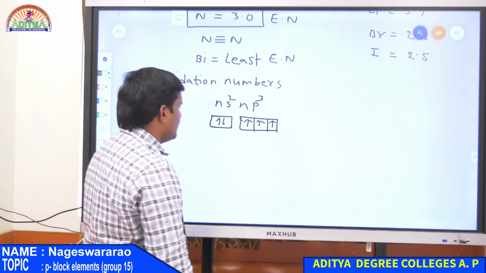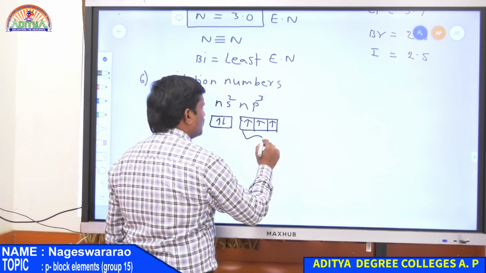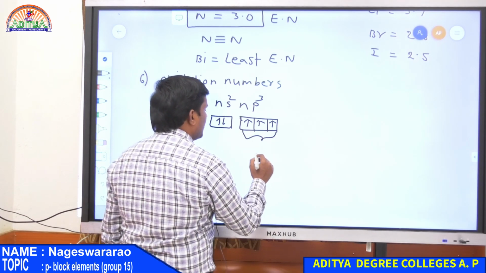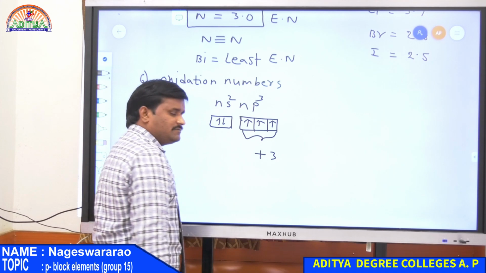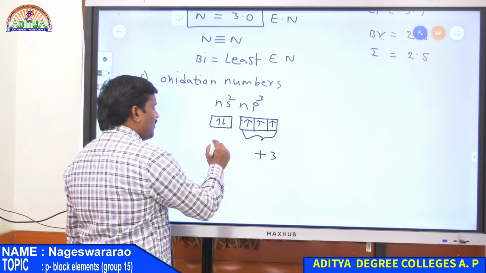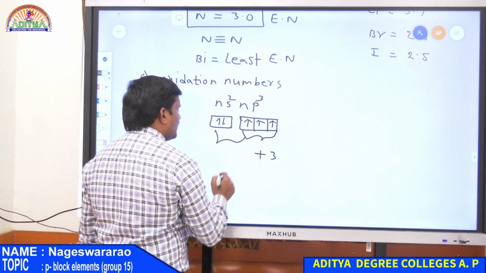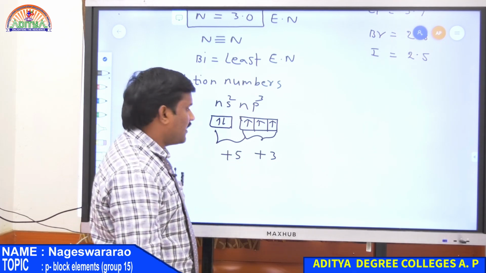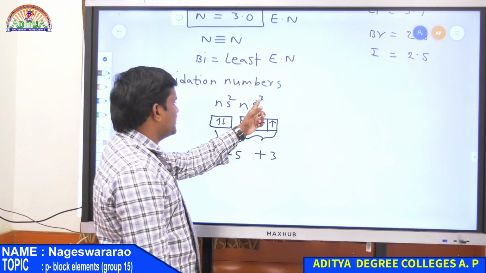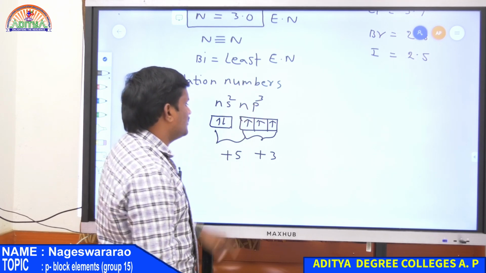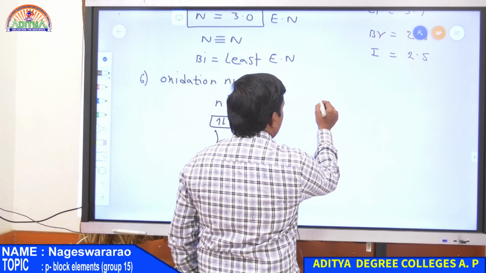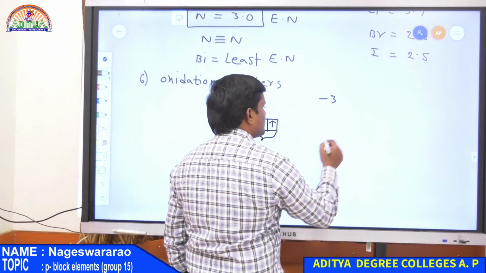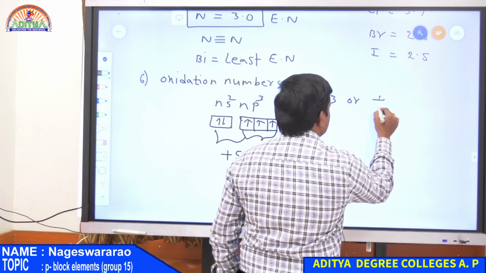In a similar way, if these 3 electrons are removed from the element, then it exhibits a +3 oxidation state. Whereas if all the electrons are removed from this element, then it exhibits a +5 oxidation state. Also, the outermost p electrons are p3, so nitrogen may have a -3 or +3 oxidation state.